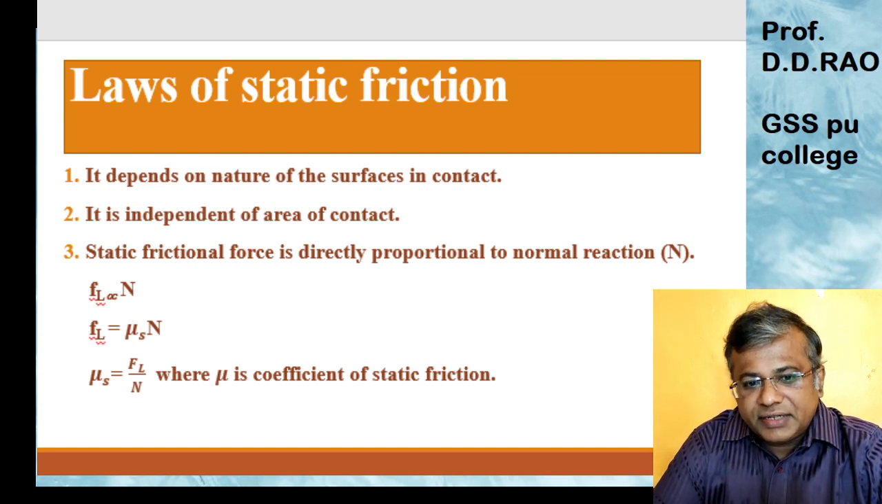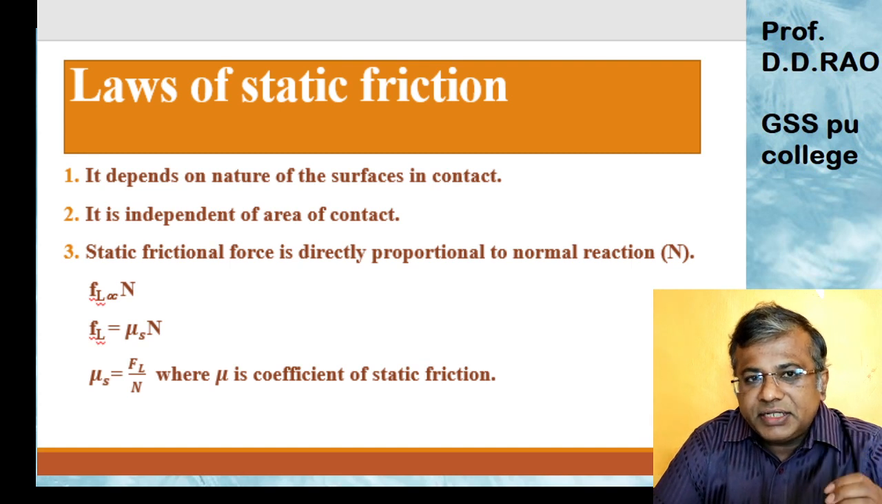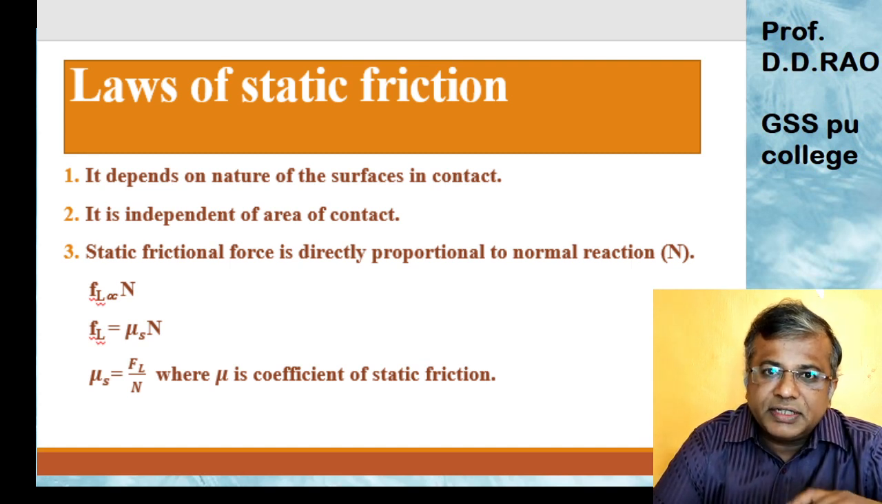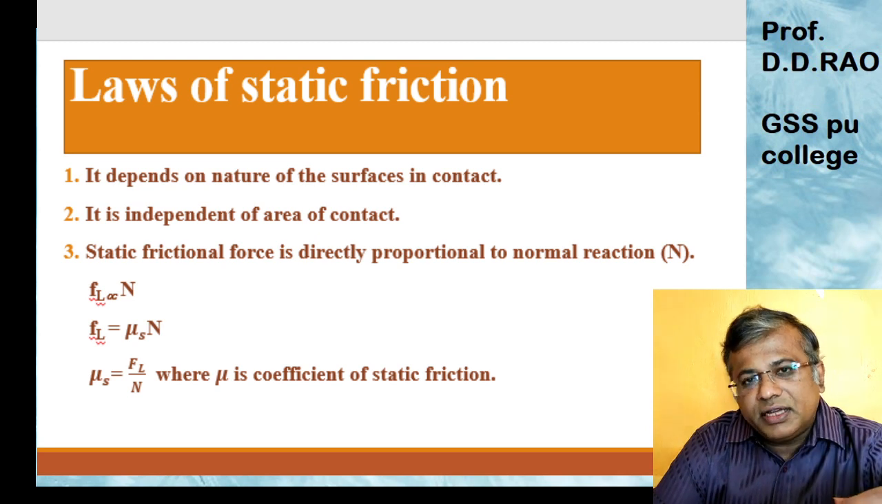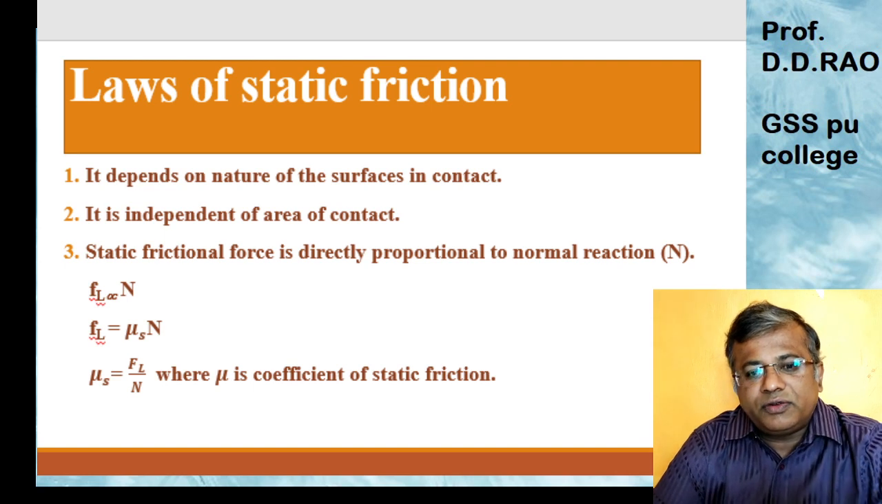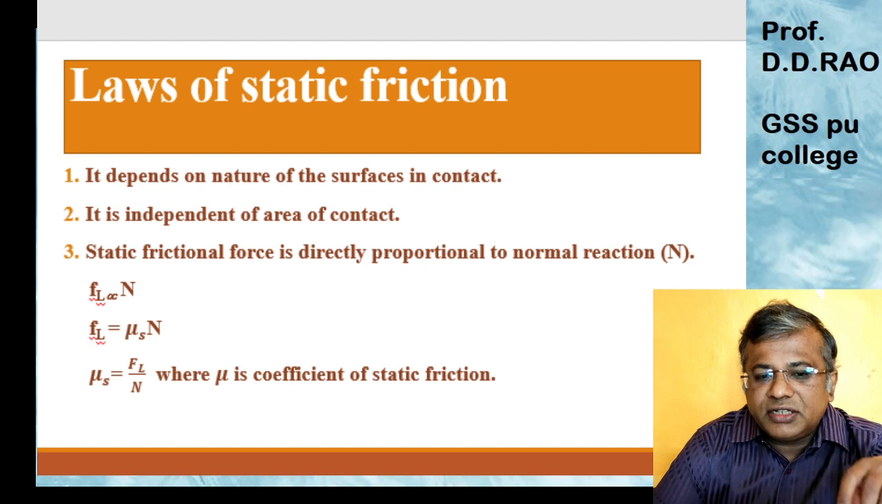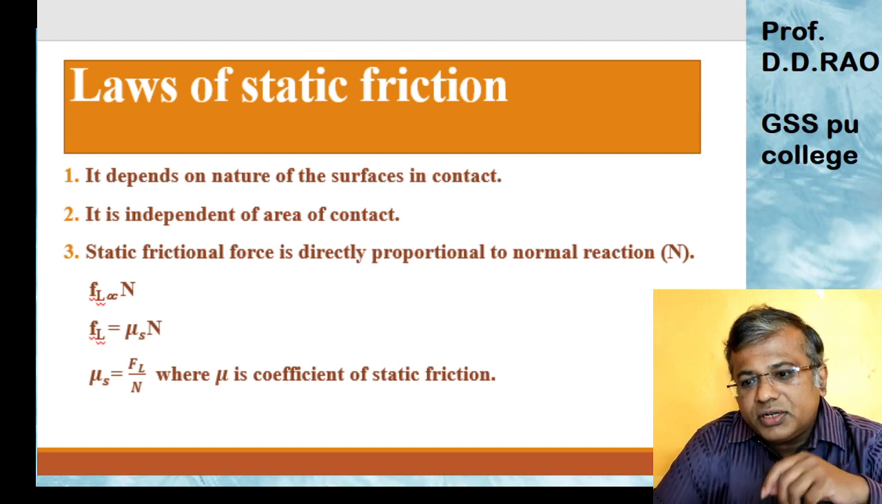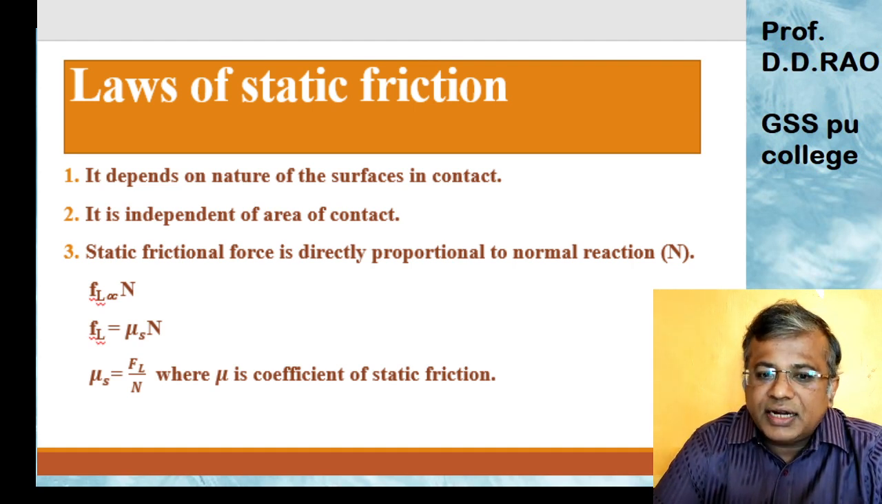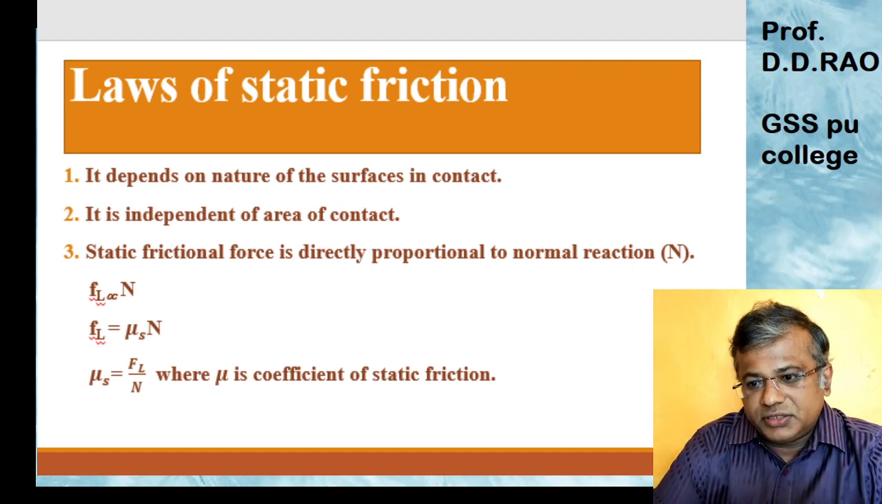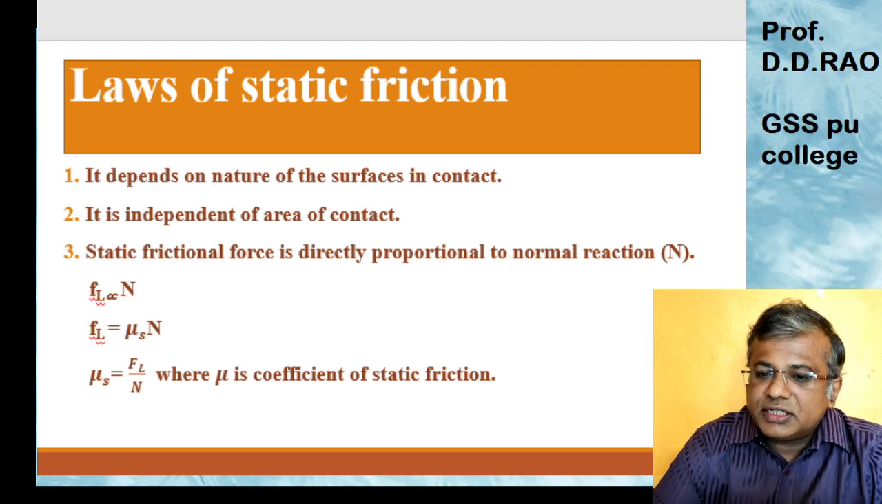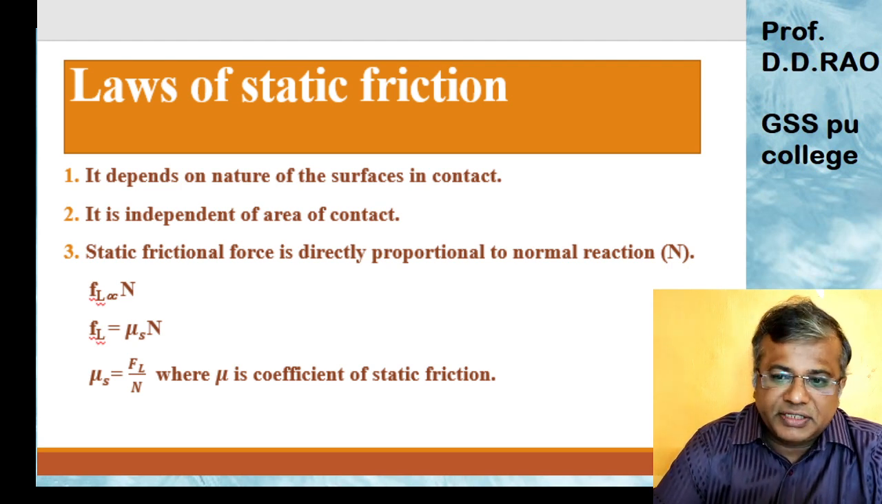What were the laws of static friction? As per these laws, the first thing was that it depends on the nature of surfaces. If the surface is rough, you have a higher value of coefficient. If the surface is smooth, you have a lower value of coefficient of friction. Second, the frictional force is independent of the area of contact. Third, the frictional force is directly proportional to the normal reaction, and I'm talking about the coefficient of static friction here.